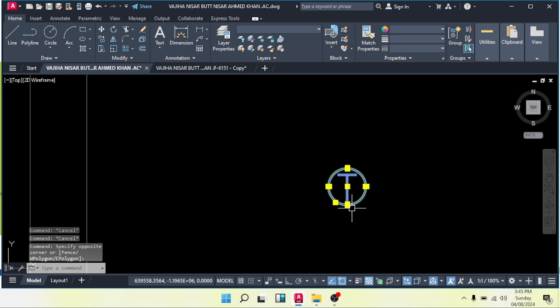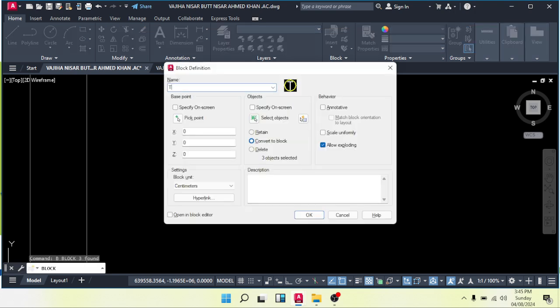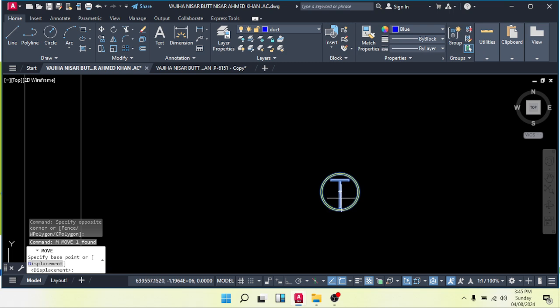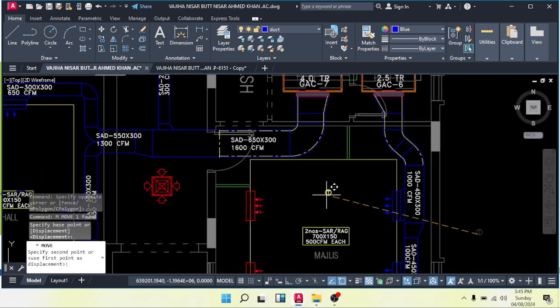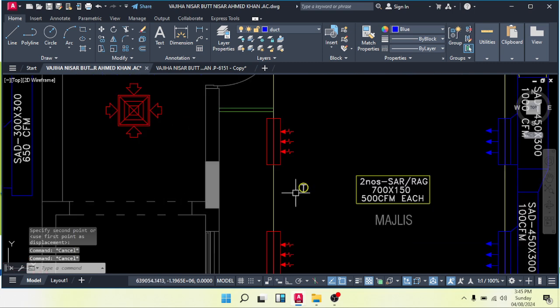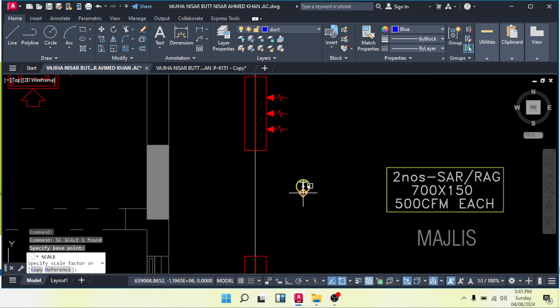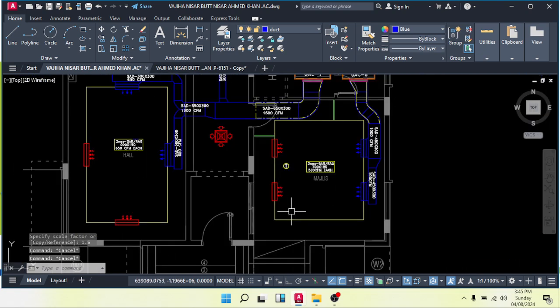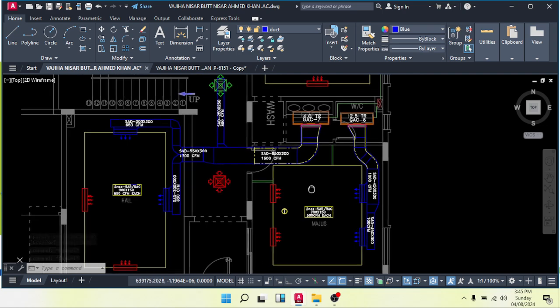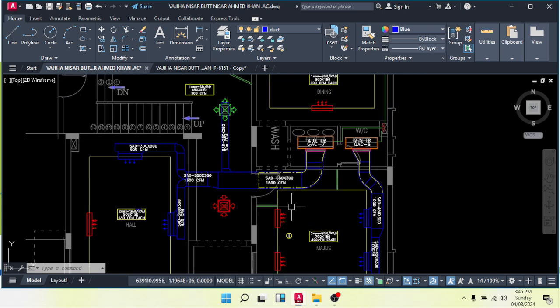Okay, and then make a block. P, enter. Thermostat. In other words, we can say it is the remote control for the AC. Now let's start from this majlis area. Just make its scale bigger, 1.5, so it will show in the PDF. This is the majlis, where we can keep the thermostat.